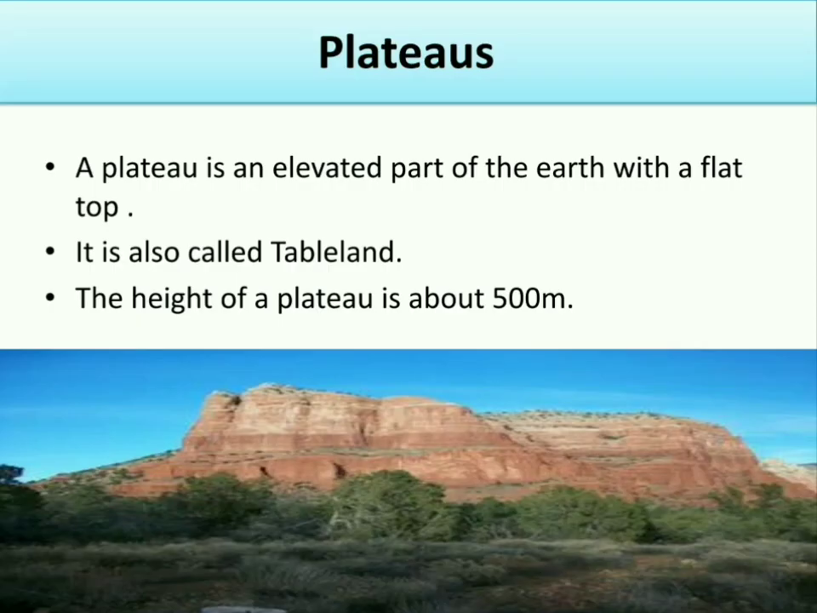Now, plateaus. A plateau is an elevated part of the earth with a flat top. Plateau is also a raised or uplifted part of the earth's surface, but it has a flat top. It is also called tableland because it resembles a table which has a flat top and steep or straight sides. The height of the plateau is about 500 meters.